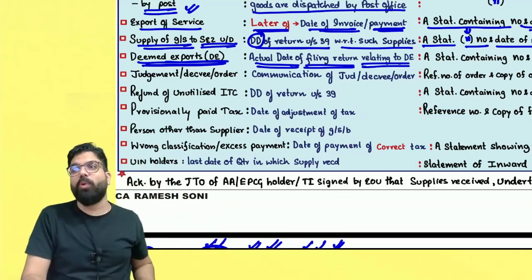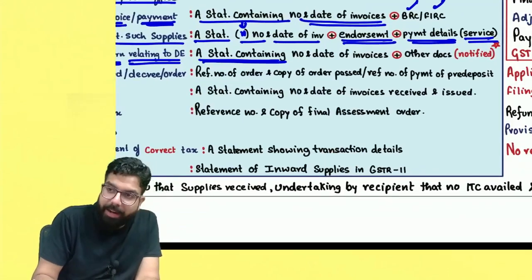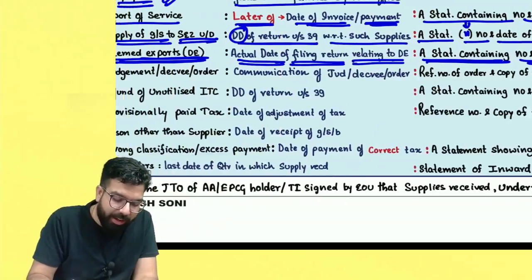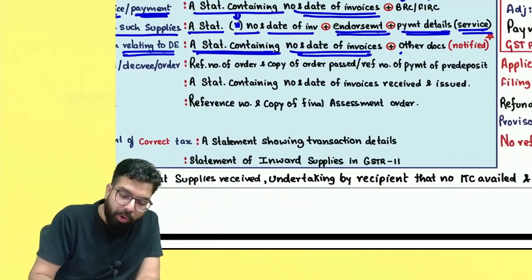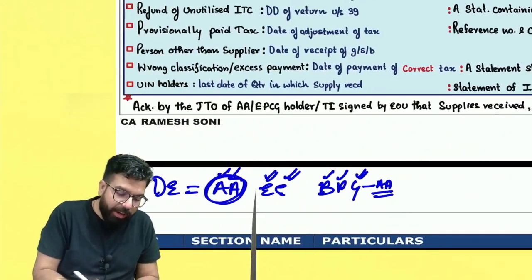Within 2 years, you have to file your application, and along with that you should attach a statement containing the number and date of invoices, basically those invoices relating to the deemed export. Plus you also have to give other documents which are being notified, and the government has notified them over here.